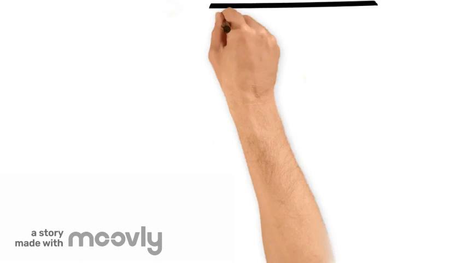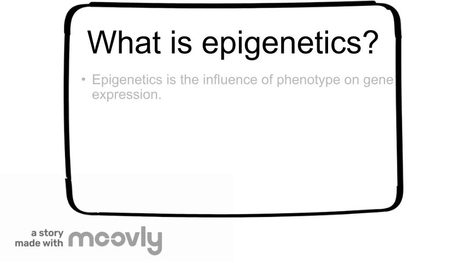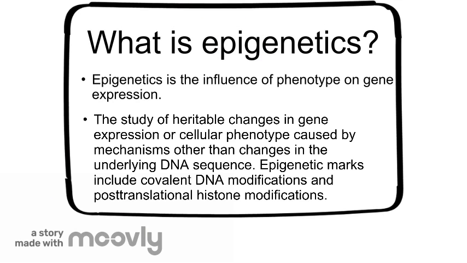Epigenetics. What is epigenetics? Epigenetics is the phenotypes and outside stuff that affect gene expression, leading to differences in expression of things like obesity and cancer. It is the study of heritable changes in gene expression or cellular phenotype caused by mechanisms other than changes in the underlying DNA sequence. Epigenetic marks include covalent DNA modifications and post-translational histone modifications.